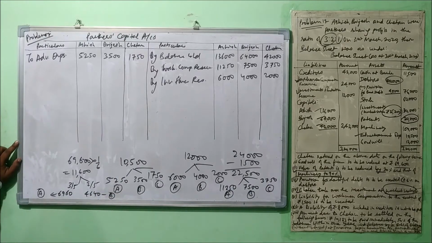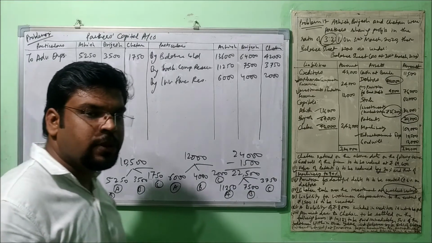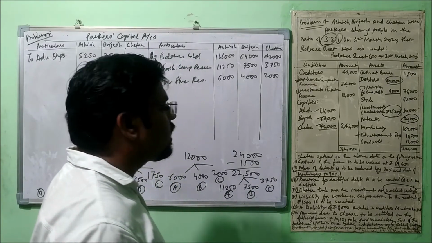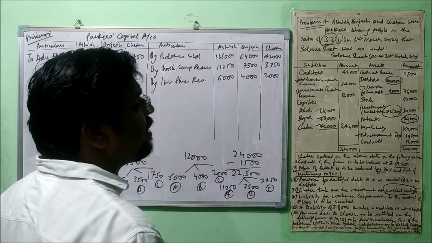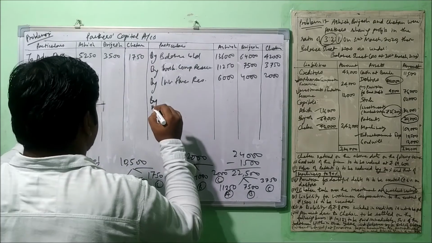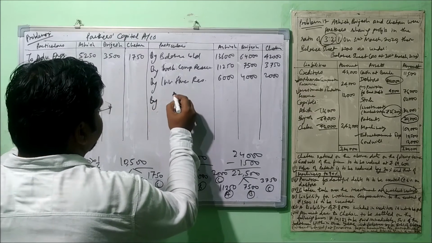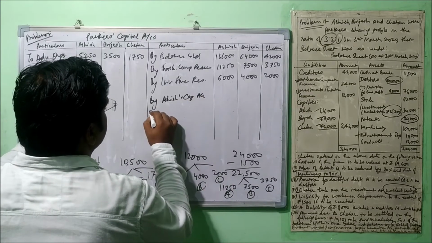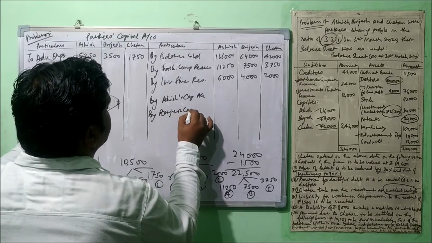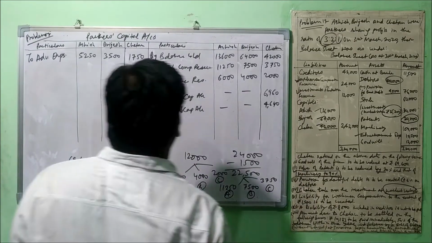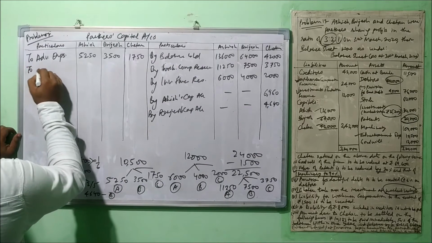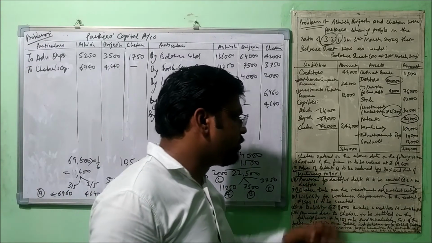Let's pass the entry here. The gaining partners' capital accounts are debited and the sacrificing or retiring partner's capital account is credited. So we pass the entry by Ashish's capital account and by Brajesh's capital account. The amount will go to Chetan's column, and the reverse entry will be passed here. So that was the treatment with the goodwill.